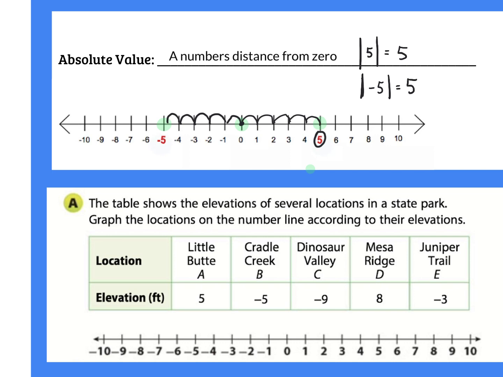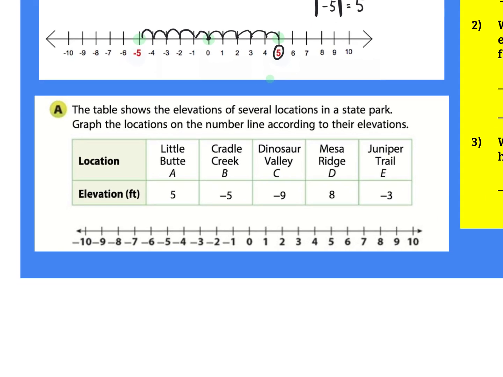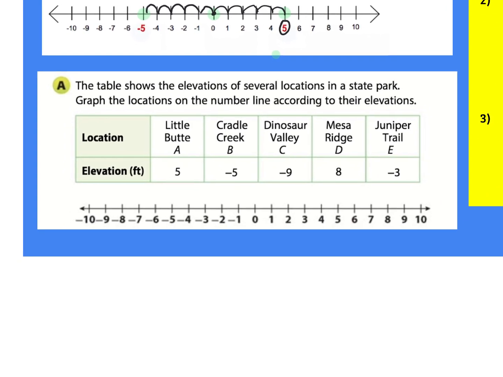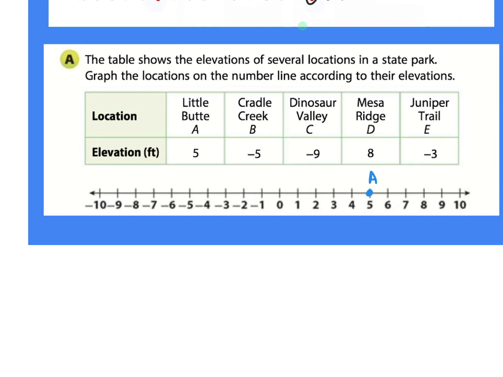So these little brackets just mean absolute value. If we're looking at the elevations, go ahead and graph them on your number line. So if it's Little Butte here, location A, if it's at a 5, mark it and put an A there. Go ahead and do the next few where you mark it on your number line and add the letter to match it.